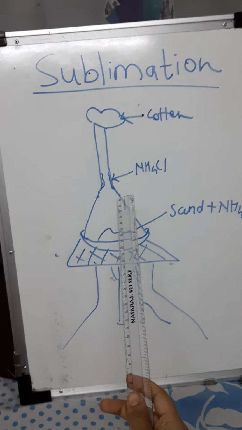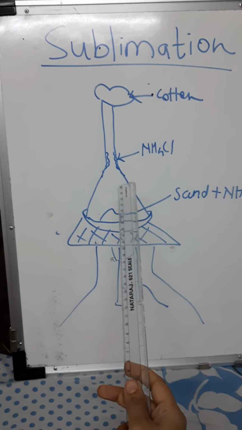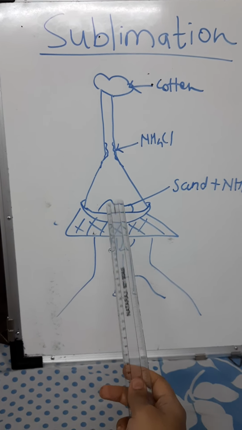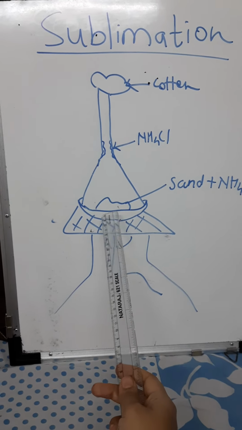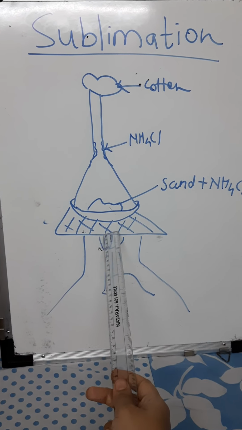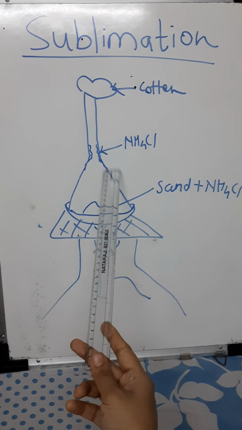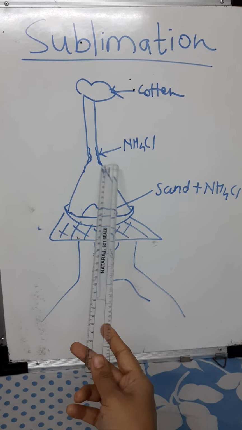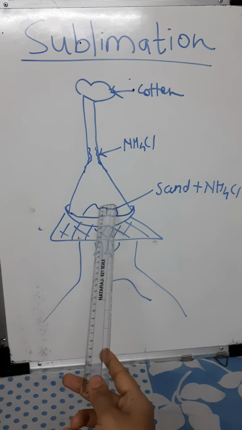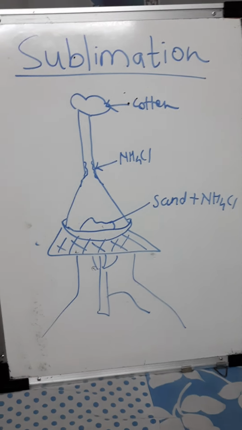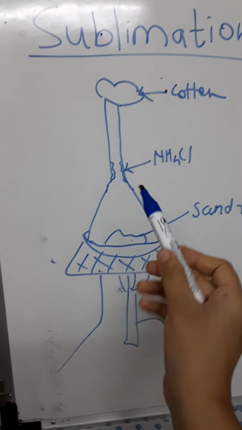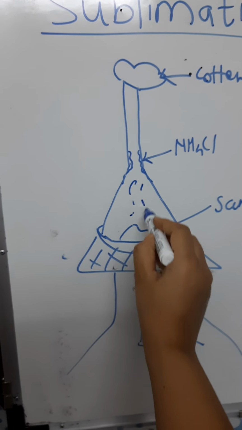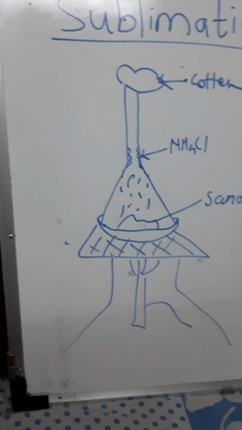Sublimates are solid substances which on heating directly go into gaseous or vapor form. Here, these are the ammonium chloride vapors.